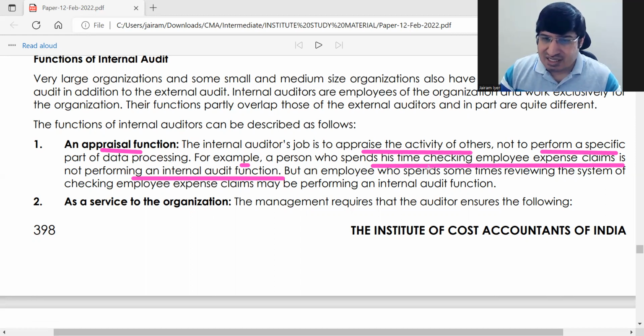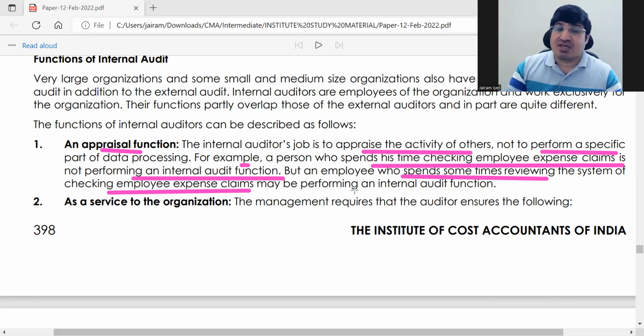So here in this case, an employee spends time reviewing the system of checking employee expense claims. If the system of employee claims is checked, that can be an internal audit function. So internal audit will be done separately. Just remember, the name is independent appraisal function. So it will not be done along with the work. The checking will be done separately.